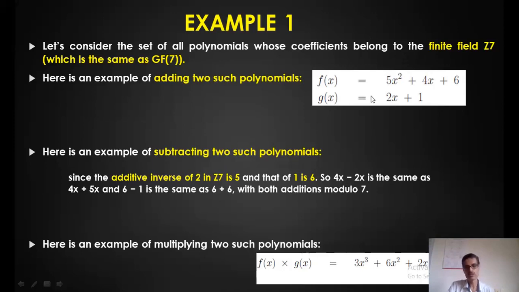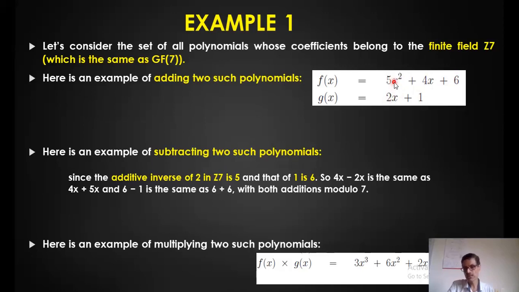Let's see how to perform an addition of two polynomials. In this case, it is a bit different. In the previous method, the coefficients can be anything, there is no limit. Here it is Galois field of 7, so we have to reduce by 7, modulo 7. So 5x square plus 4x plus 6 is the first polynomial, and 2x plus 1 is the second one.